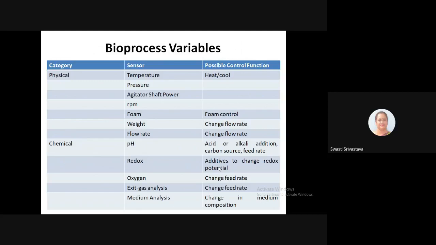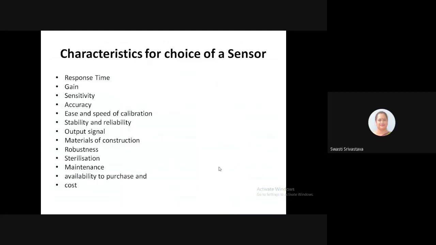So those changes in the medium also need to be ascertained, so that the product quality or the quantity is not hampered.